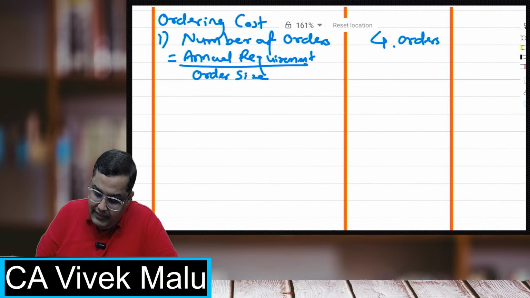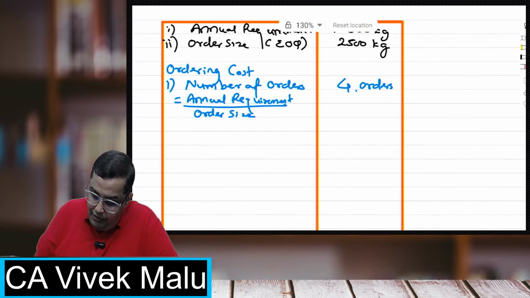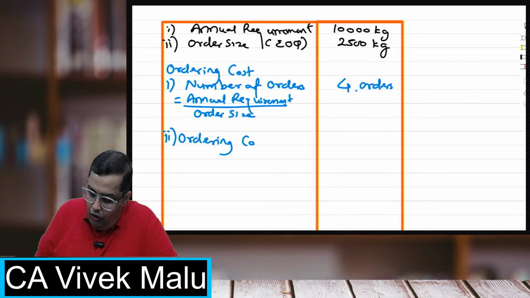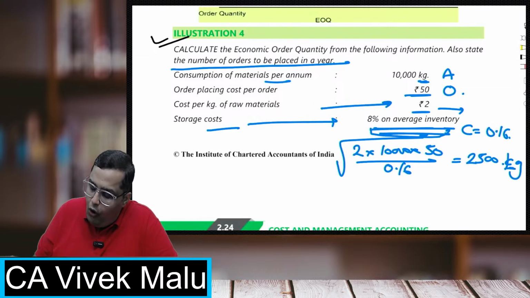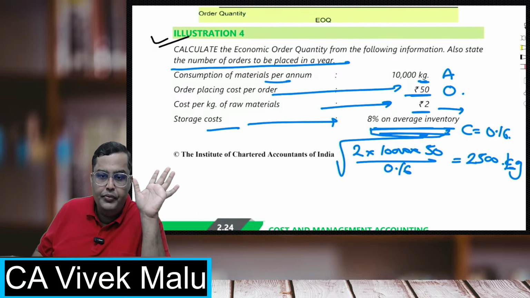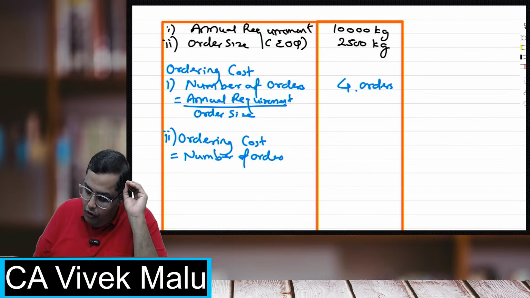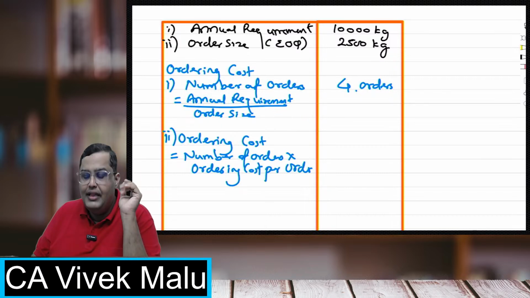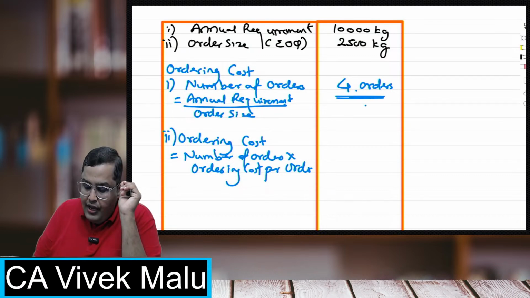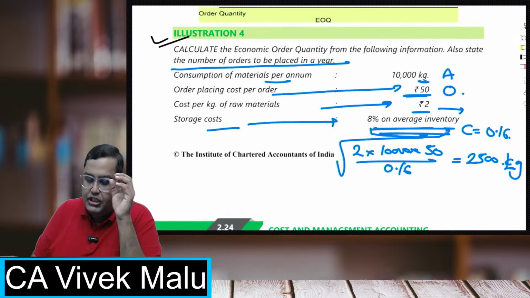Now, students, the second one, what will be my ordering cost? The formula is number of orders into ordering cost per order. I have to make 4 orders, and whenever I order, my cost is coming 50 rupees.